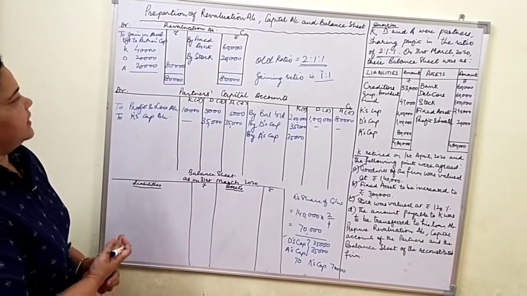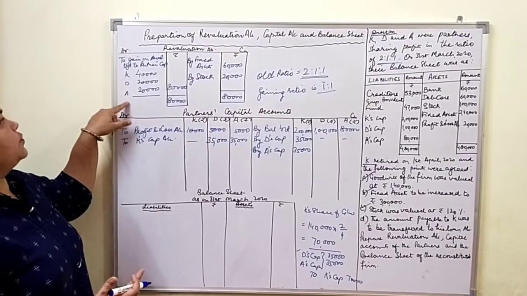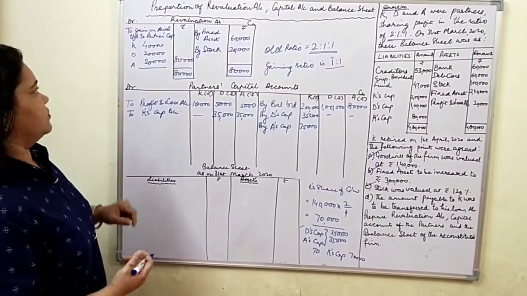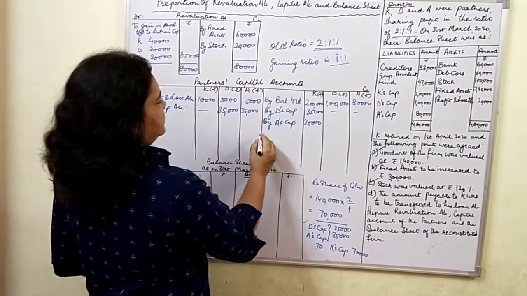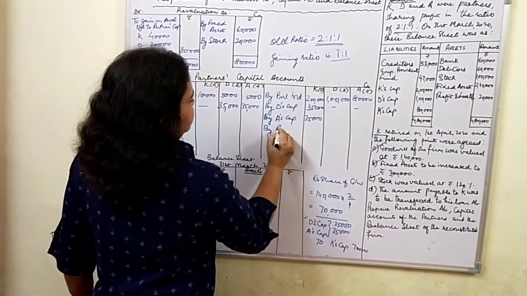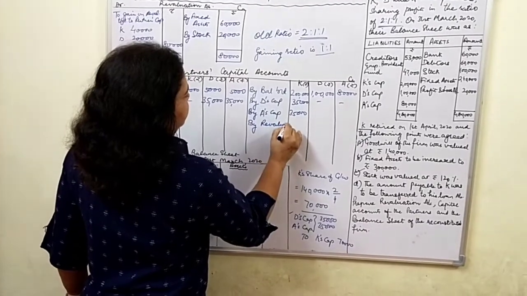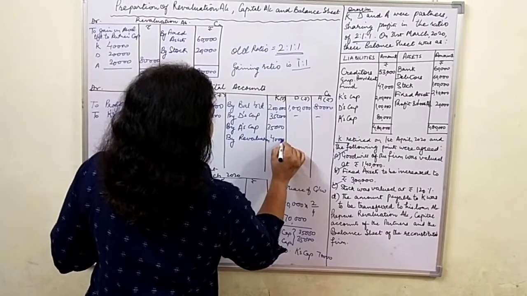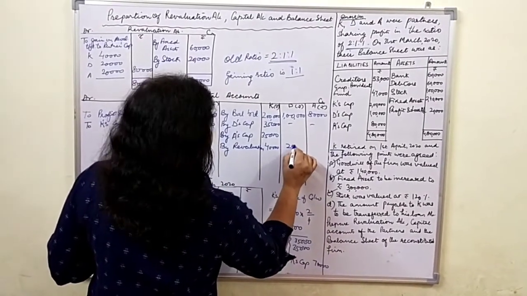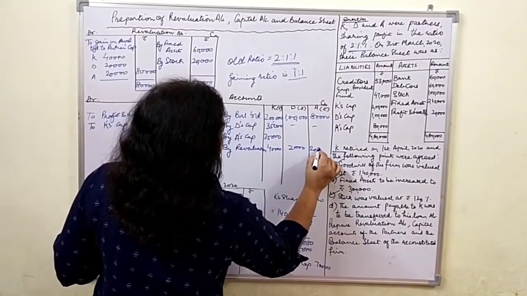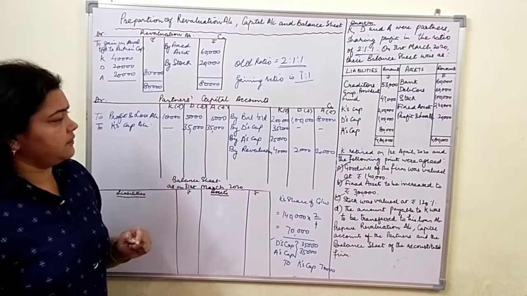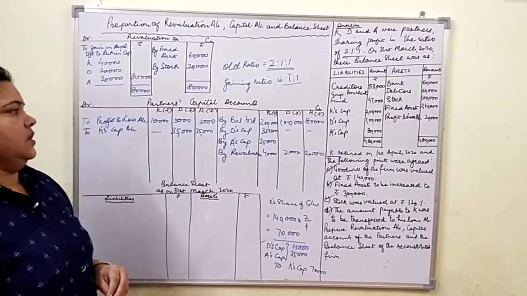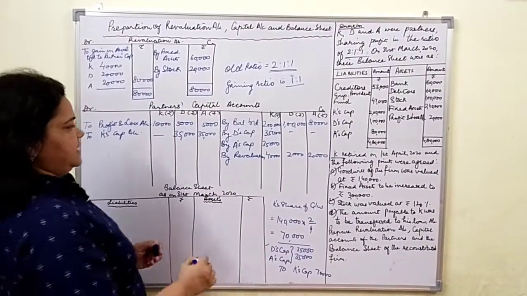One thing that is left is we have to transfer the profit of revaluation to the partners' capital accounts. So revaluation is being debited and partners' capital accounts will be credited for transferring the share of profits. So I think we are done with all the points except the amount payable to K, which is to be transferred to his loan account. So we are going to balance all these accounts.